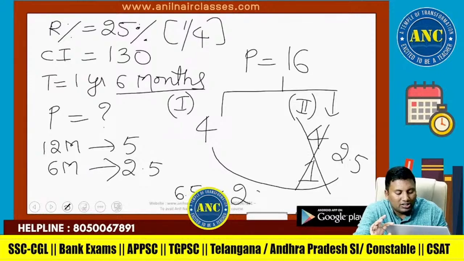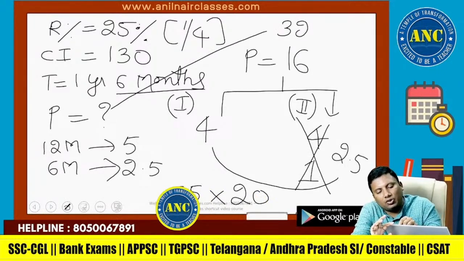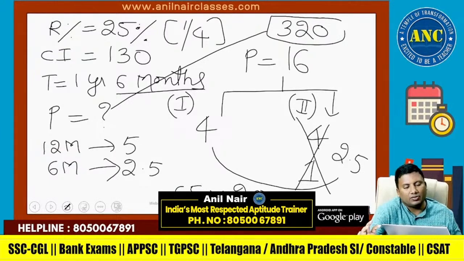6.5 into 20 is 130. So the principal is 16 into 20, which is 320.